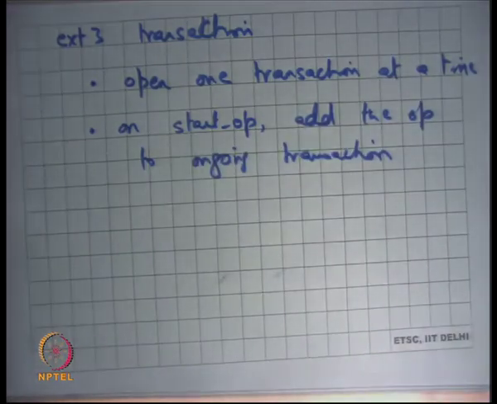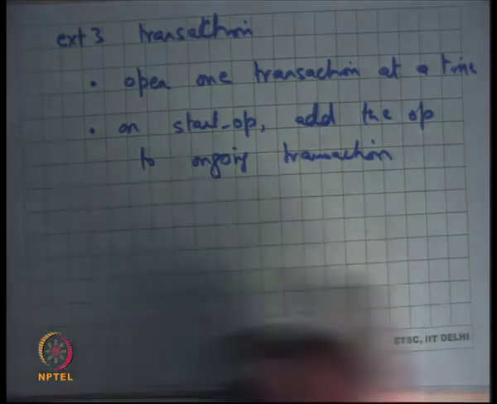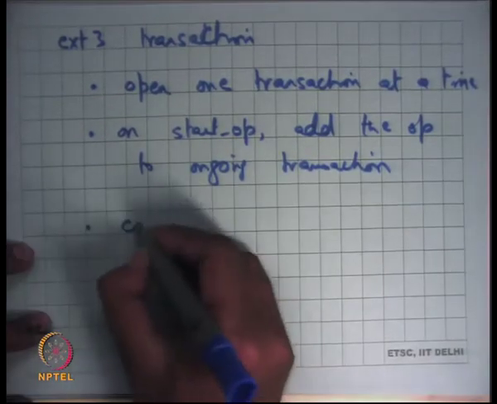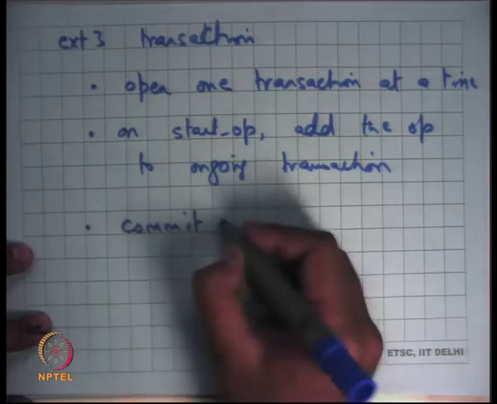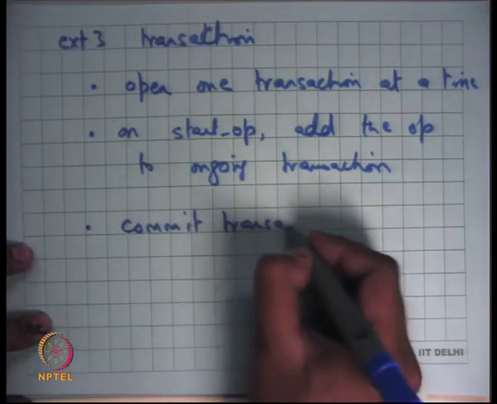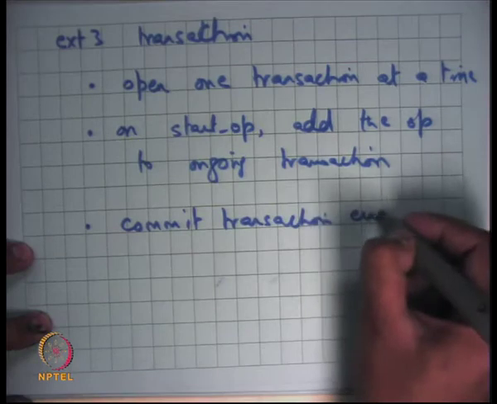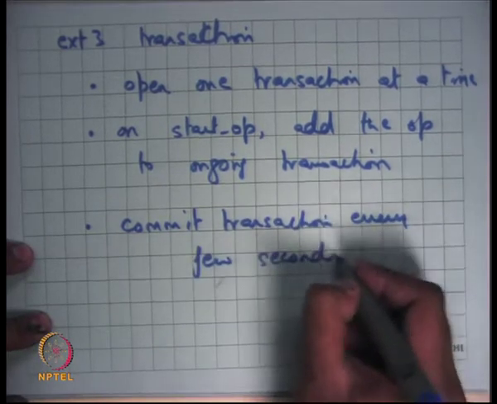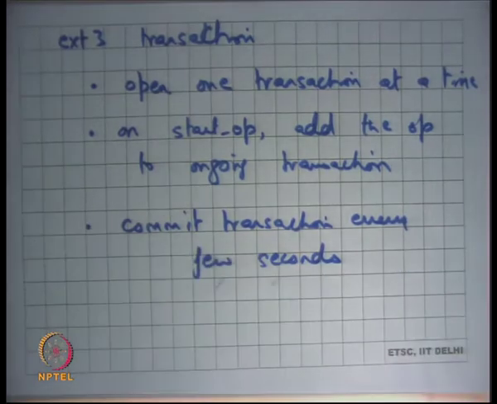This is all in-memory operations. Each time somebody starts an op, you basically add the op to the ongoing transaction, and commit the transaction every few seconds, or every few tens of seconds, depending on how much reliability and performance trade-off you want.